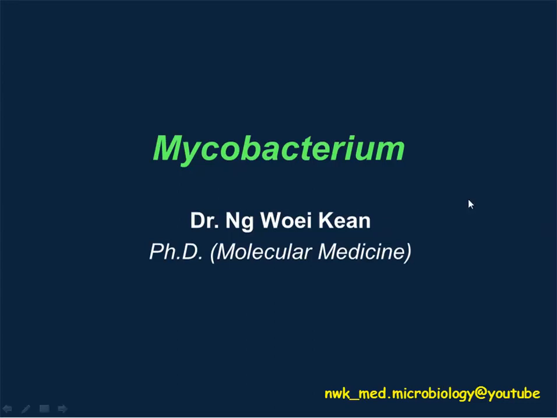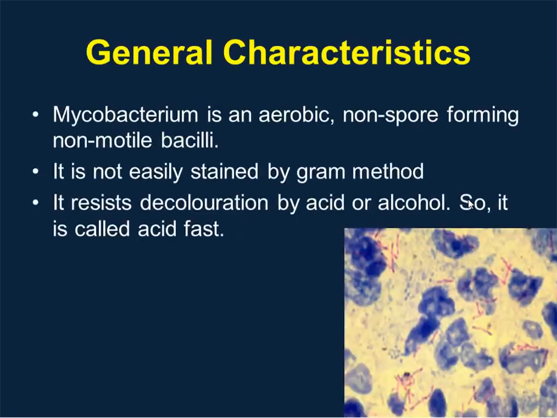Mycobacterium is commonly called tuberculosis, or we call it TB. Mycobacteria are aerobic because they live in the alveoli or lung region. They do not form spores and they are non-motile, rod-shaped bacteria. One of the important features of Mycobacterium is that they are not easily stained by the gram staining method. This is because they have a unique thick cell wall.